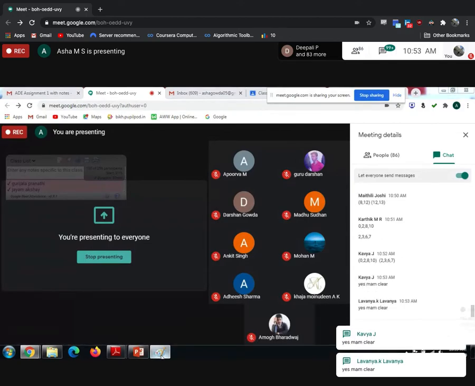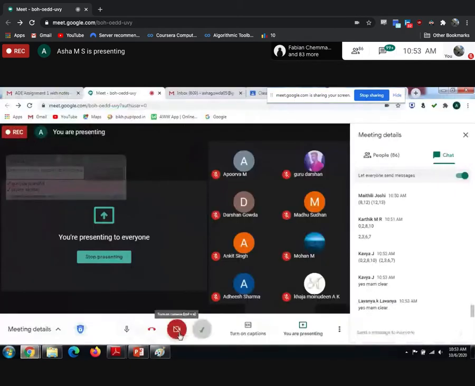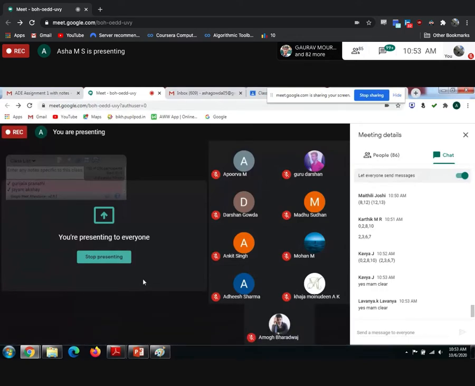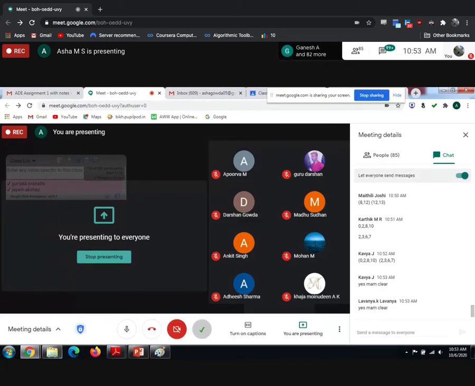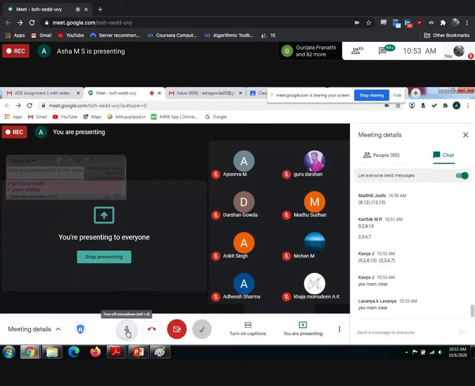Okay, copy it first. Copy this first. The problem is not finished yet. There are only the first 2 steps to solve the Petrick's method problem. The first one is to find the prime implicants, the second one is to select the essential prime implicants. So only half of the part is completed. The remaining half is there. Complete it and drop a message, we'll continue with the other part.